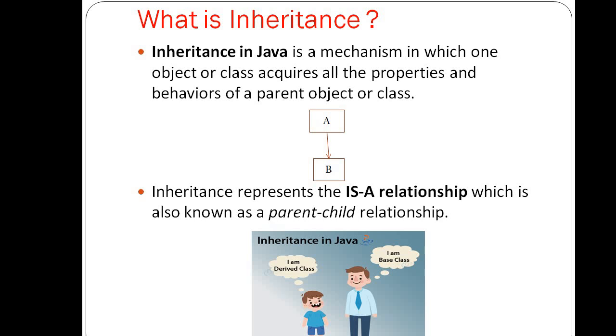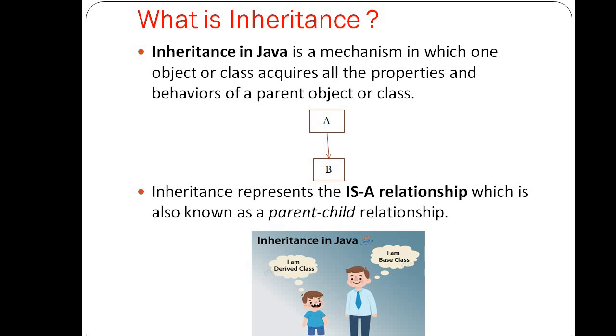Inheritance in Java is a mechanism in which one object or class acquires all the properties and behavior of a parent object or class. Suppose we have two classes A and B, and class B extends class A, and suppose class A has an M1 method, then the M1 method is also available in class B because B extends class A. If a method is available in class A, then it is also available in class B. Inheritance represents the ISA relationship, which is also known as the parent-child relationship.